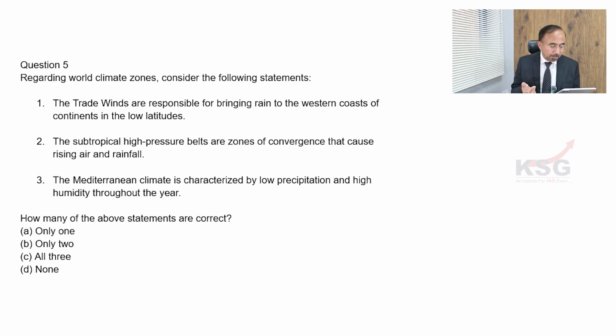Third one: the Mediterranean climate is characterized by low precipitation and high humidity throughout the year. I think this is also an incorrect statement, for the simple reason that Mediterranean climates have low precipitation, but with a distinct wet winter, and that's very special about it. It is not characterized by high humidity throughout the year. The moist winter is a unique part of it, and that is where this statement goes wrong. So all of them are wrong. The answer would be D in this regard.